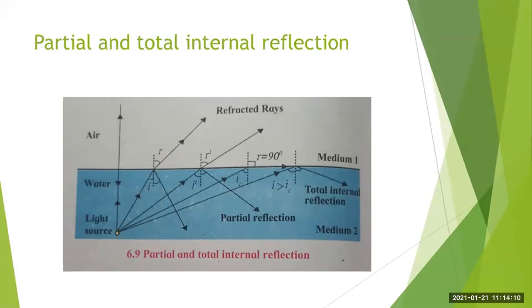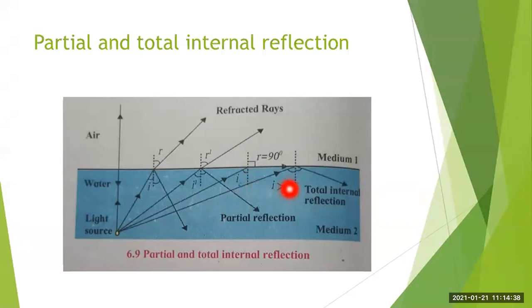Then for a particular value of I, the angle of refraction becomes equal to 90 degrees. So this value of I is called the critical angle.